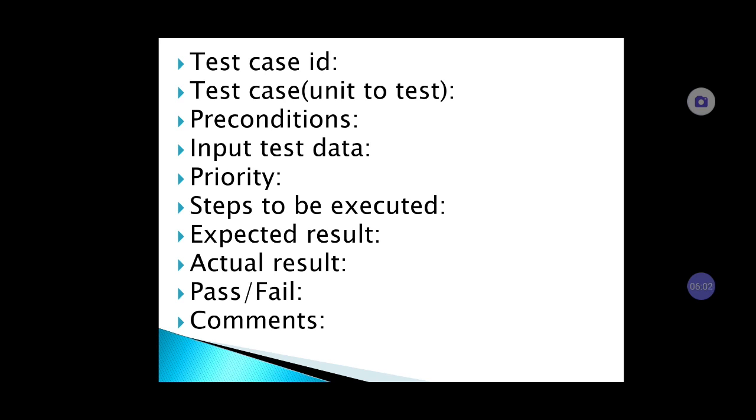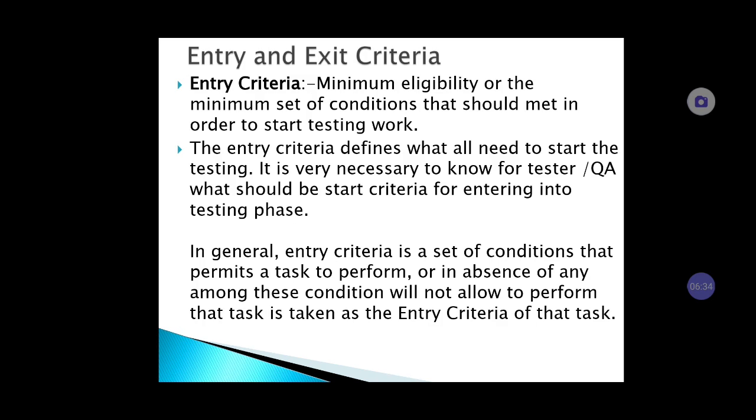So when you execute, you will get the actual result, and if the expected result and actual result match, it gives pass or fail. If both are the same, then you can write the status as pass, otherwise fail, and you can write comments about that test case. You can prepare this in an Excel sheet or Word with these column IDs, and you can create a document for a particular unit, and this document is called the test case document.